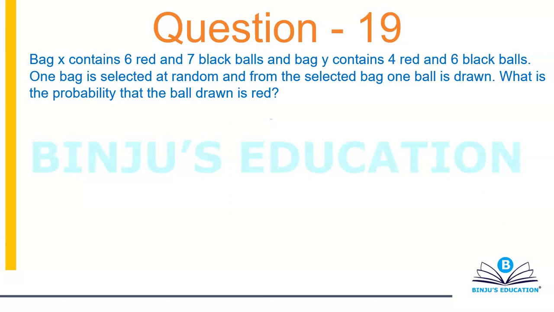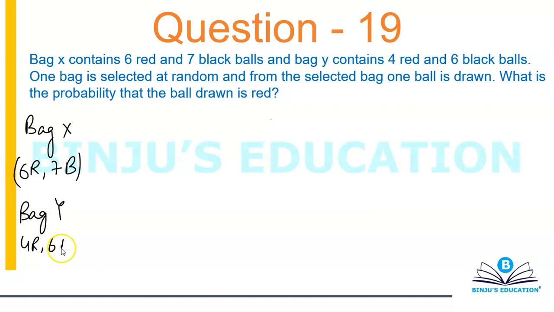Alright, so let's read this one. Bag X contains 6 red and 7 black balls. So bag X, 6 red, 7 black, and bag Y consists of 4 red and 6 black balls. One bag is selected at random, and from the selected bag, one ball is drawn. What is the probability that the ball drawn is red?